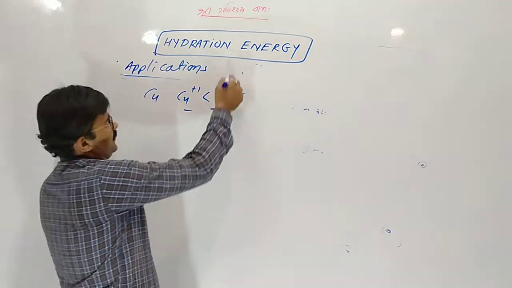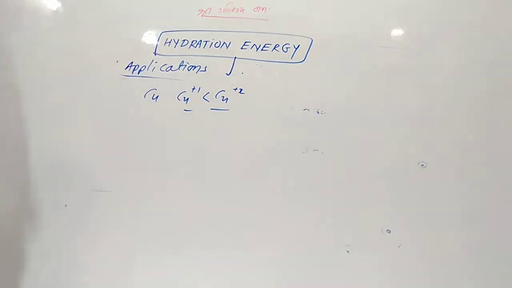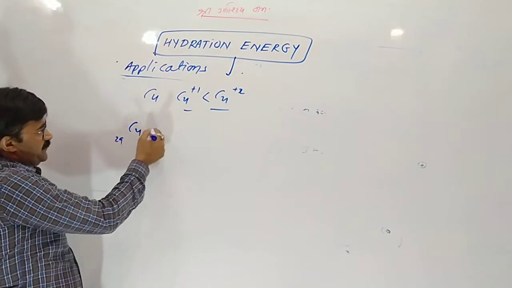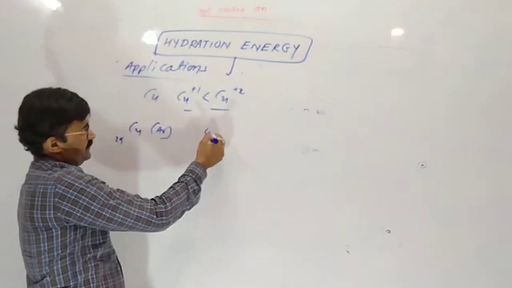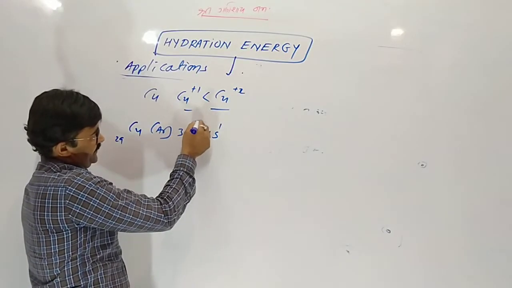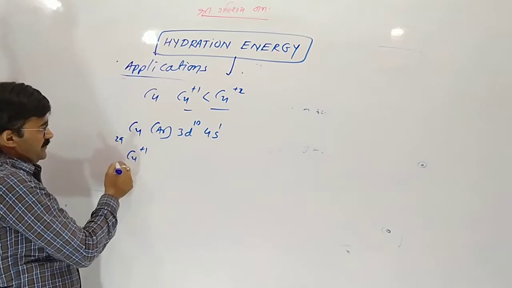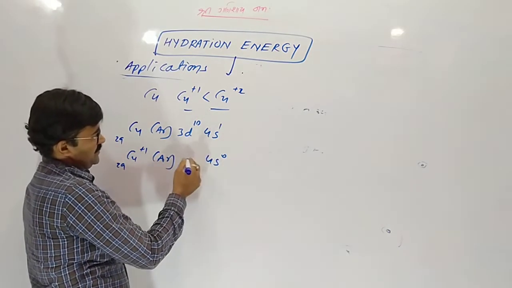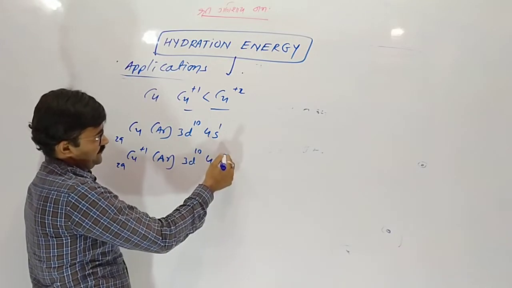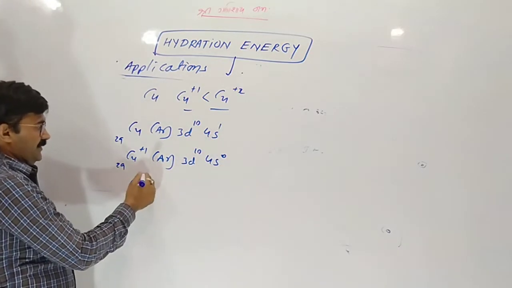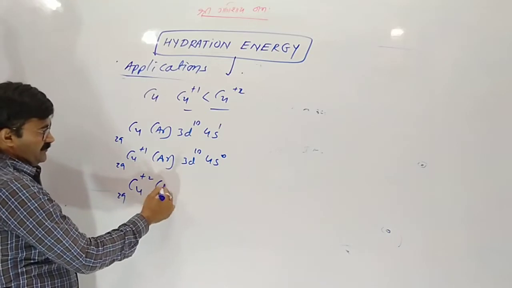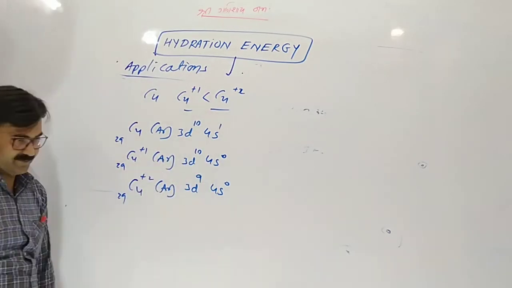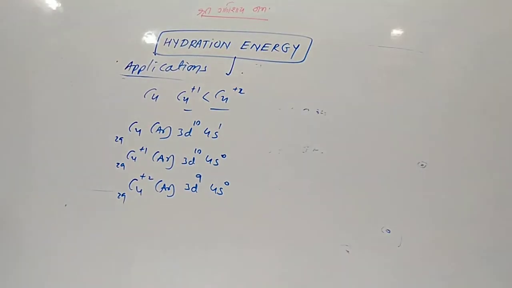We can also say it on the basis of hydration energy. Actually the configuration of copper, 29, is 4s1 3d10. So in the case of +1, one electron is removed from 4s, so it is 3d10. Now in the case of +2, one is from 4s and one from 3d, so it is 3d9.